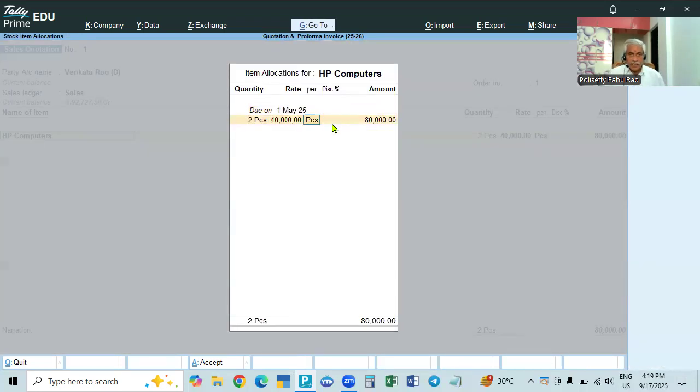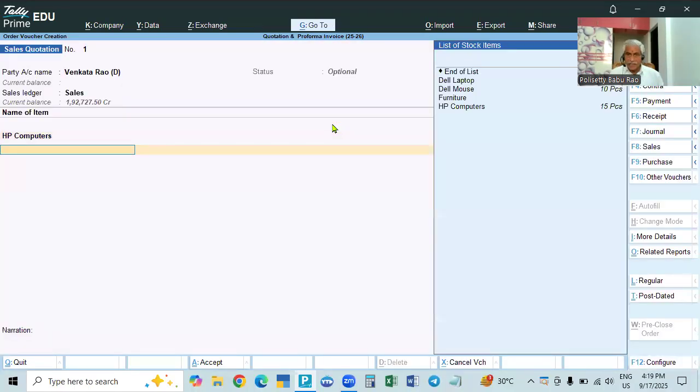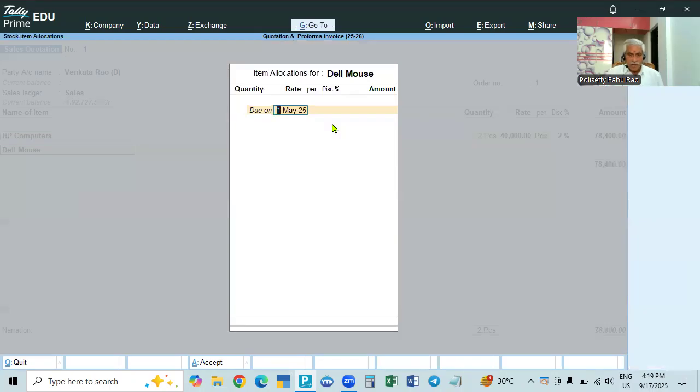Suppose you give a discount of 2%, that will be calculated and the balance amount will be shown. The next one is Dell mouse, 5 numbers we are selling at 950 each. If there is no discount, we just go on and do not enter anything. If you are giving 1%, then 1% discount.